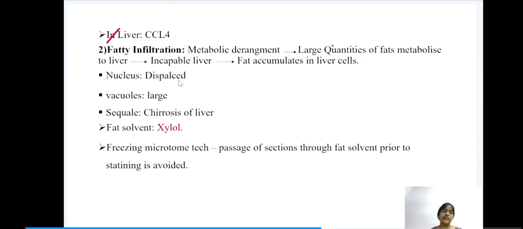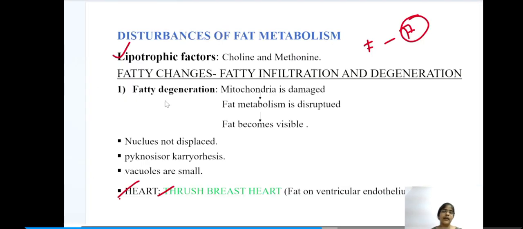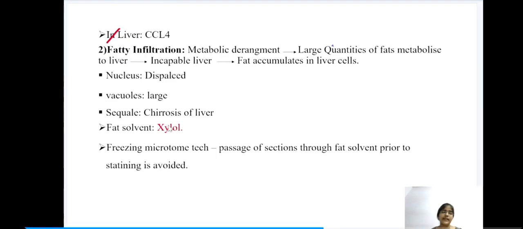Here the nucleus is not displaced, but in fatty degeneration the nucleus is displaced, and also here the vacuoles are small, but here the vacuoles are large. So what is the sequelae of this fatty infiltration? It is cirrhosis of the liver.